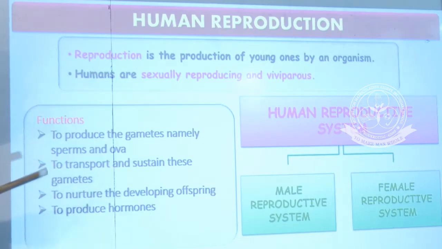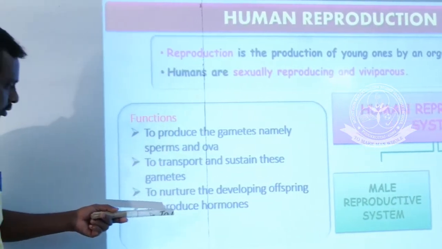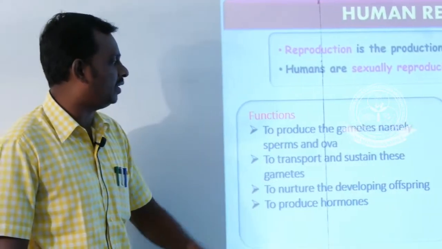The second important function: after the formation of gametes, the gametes are transported to the respective places. The reproductive system helps to transport and sustain these gametes. The third is to nurture the developing offspring.